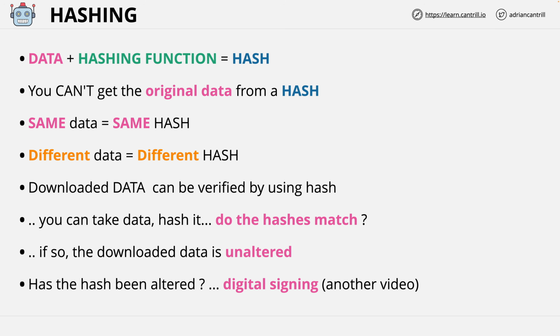So if I make some software available to you and you download it, you need to first check that the download hasn't been altered by hashing it yourself and comparing your hash to the hash that I publish, but you also need to be sure that it was me publishing that hash and that the hash that you download hasn't been altered in some way. And a way that this can be done is using digital signing or digital signatures, and this is something that I cover in another video.